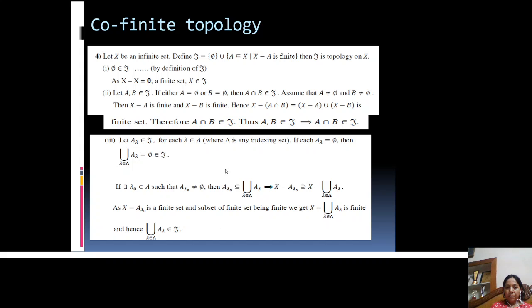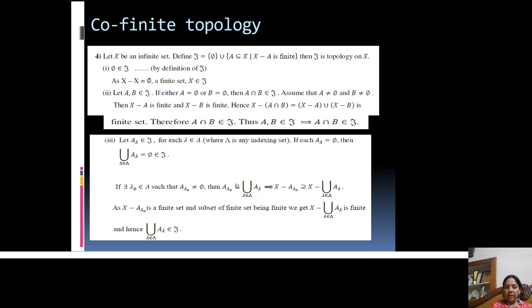But if at least one A lambda is non-empty, say A lambda naught, meaning from the arbitrary collection, one member A lambda naught is such that it is non-empty. If A lambda naught is non-empty, and A lambda naught also belongs to tau because all A lambdas belong to tau, then by definition of tau, X minus A lambda naught, meaning the complement of A lambda naught, is finite.